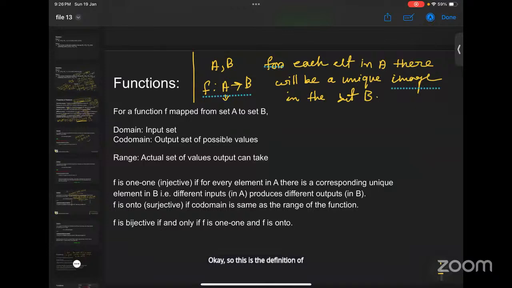That means if you have a relation plus this condition, then we can conclude that this is a function.